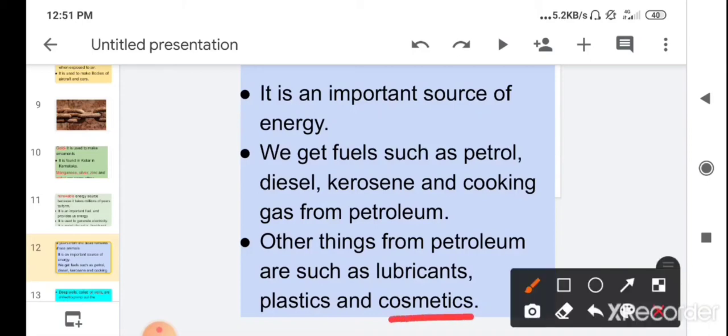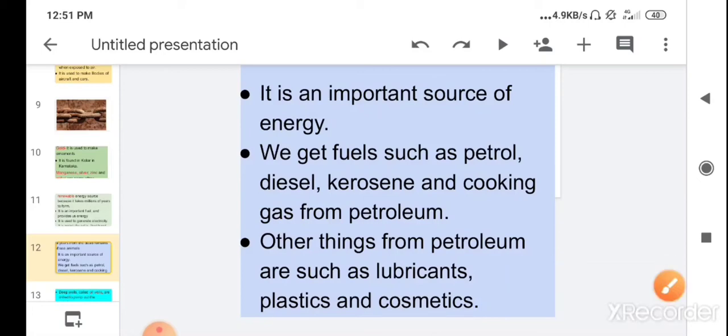So other than petrol, diesel, kerosene and cooking gases, we also get some other things from petroleum such as lubricants, plastics and cosmetics.